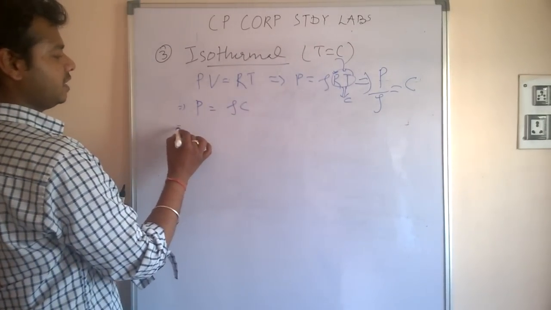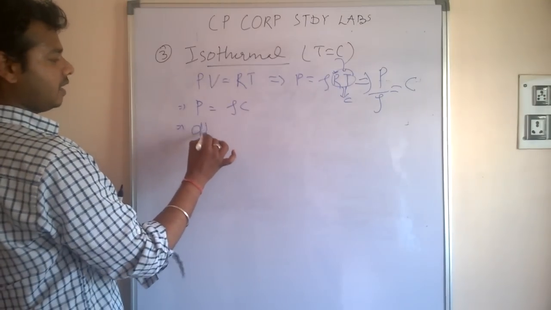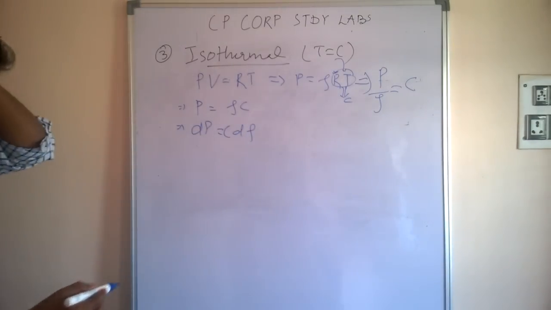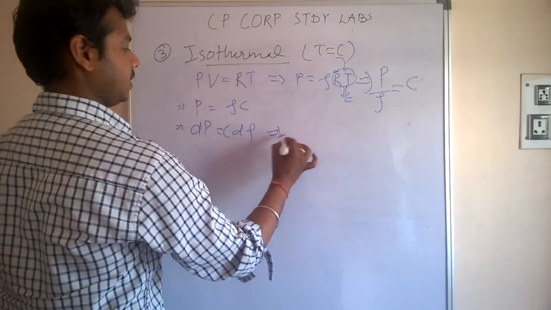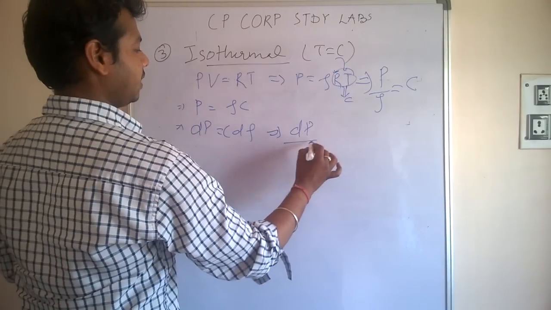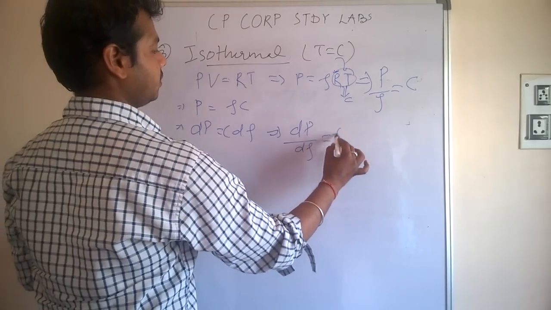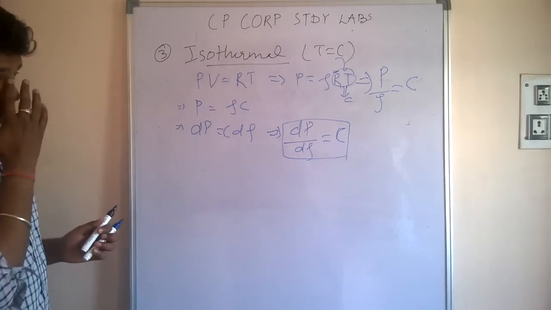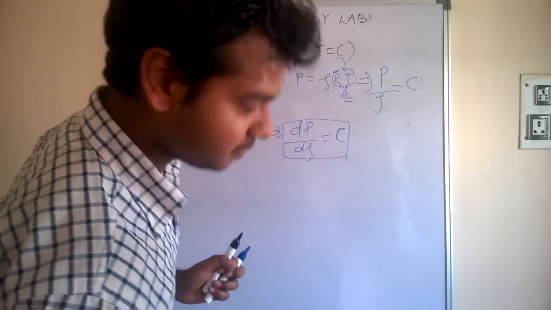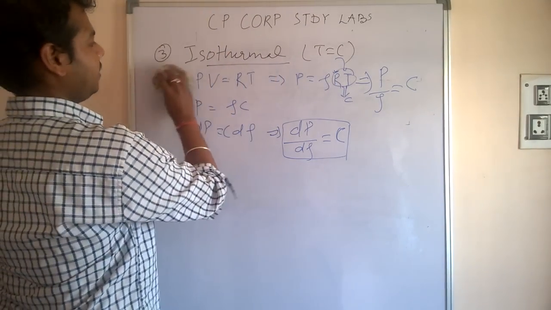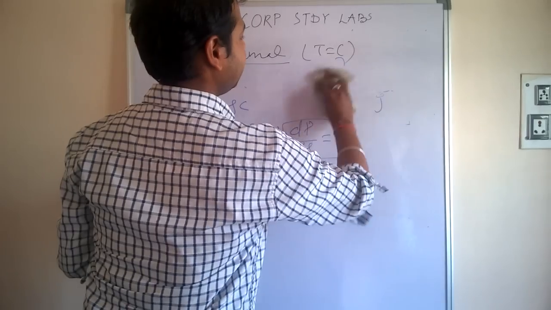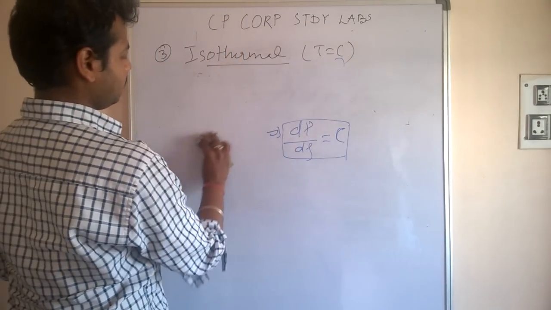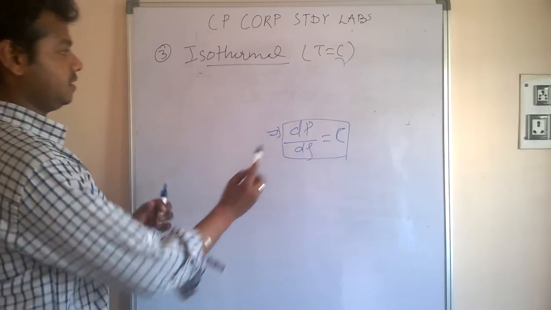Now we are going to differentiate this equation. dP is equal to d rho C, or dP by d rho is equal to constant. We have already seen a formula where we relate compressibility with density. So we are going to put this in that equation.